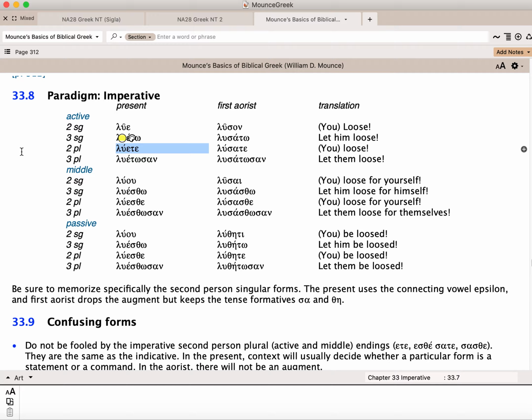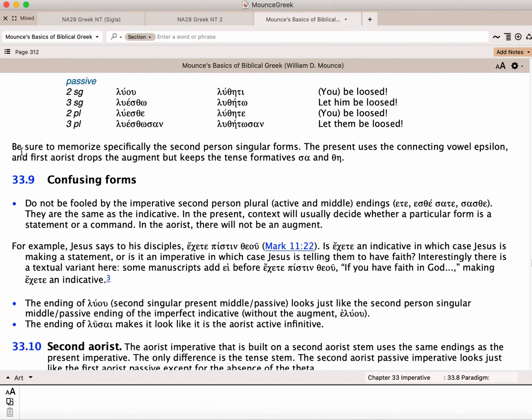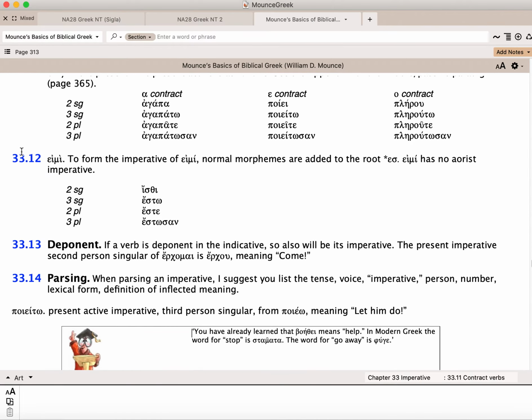But the context is telling you that you probably ought to not translate it as you are looking out for the dogs, you are looking out for the evildoers, you are looking out for those who mutilate the flesh, because it seems as though that repetition is implying watch out, watch out, watch out. So in that case, you would translate these as imperatives and then parse them as imperatives, even though the forms are essentially identical in the indicative and the imperative on these second person plurals. So just a little heads up on that, and you can take a look and see what that looks like.